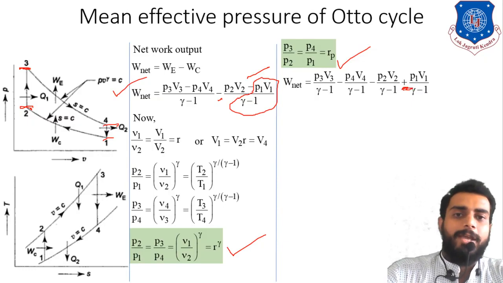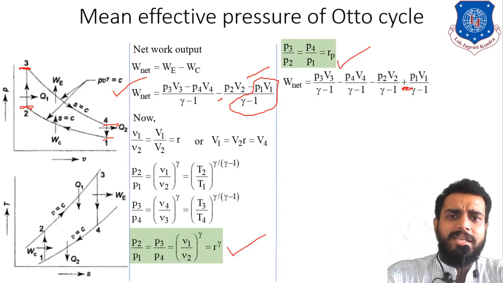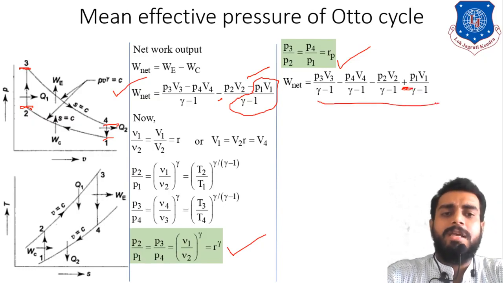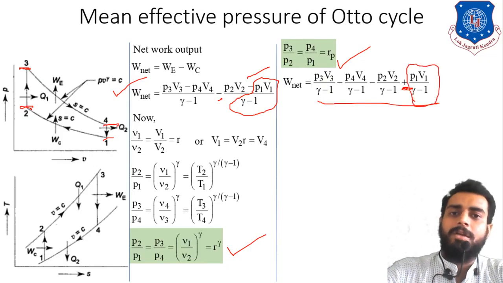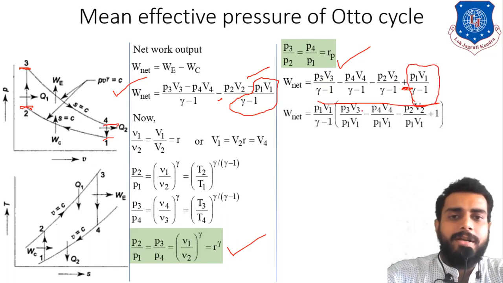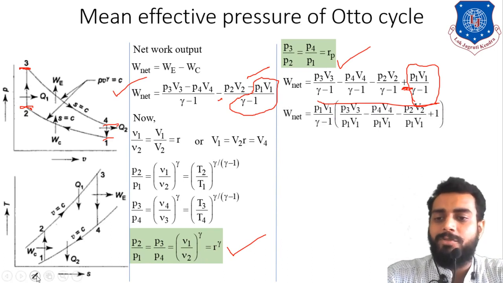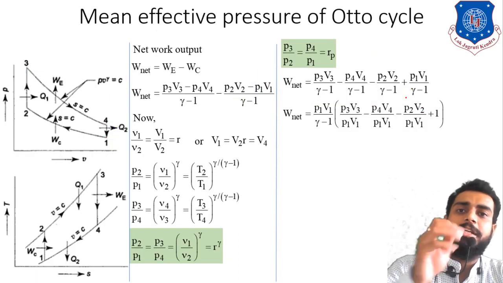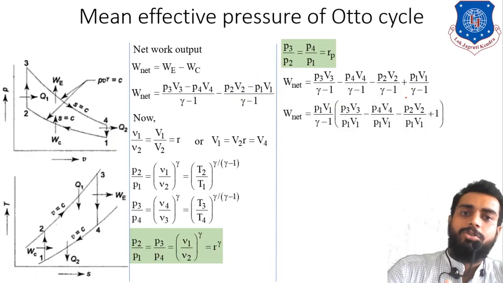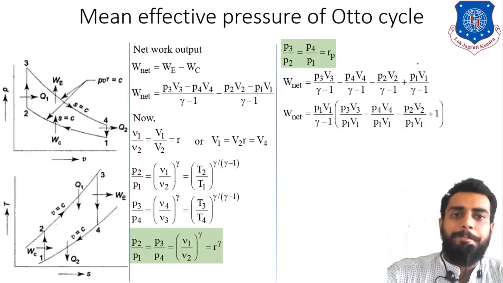Clear? Okay. Now from all four terms, I am taking P1 V1 divided by gamma minus 1 as common. Obviously gamma minus 1 is the denominator of every term, so it can be taken as common, but P1 V1 is not associated with every term.